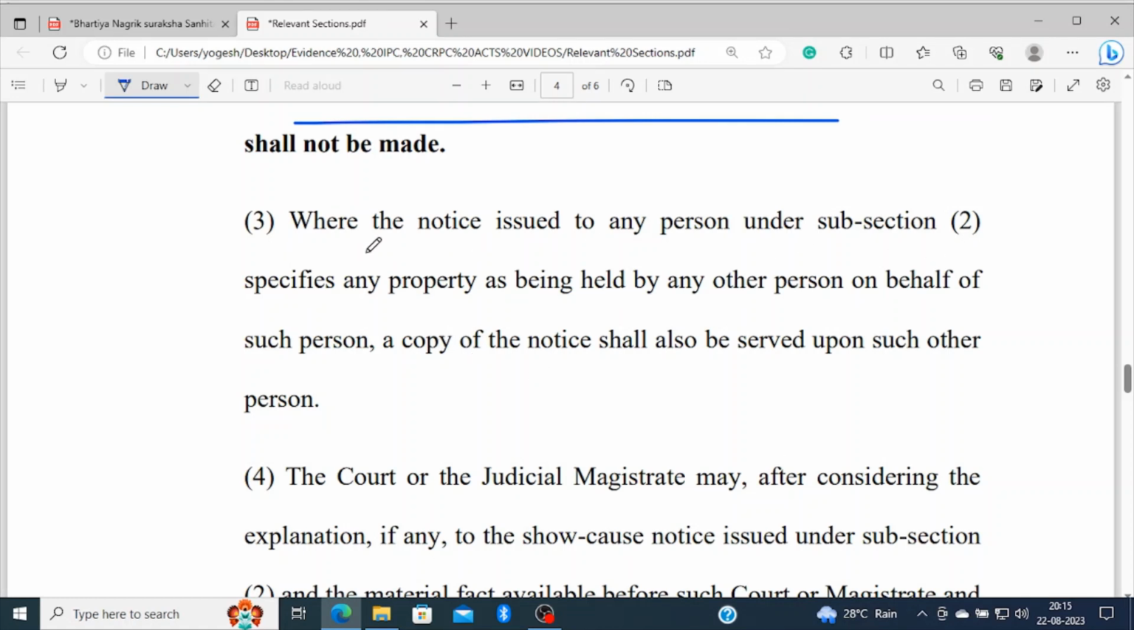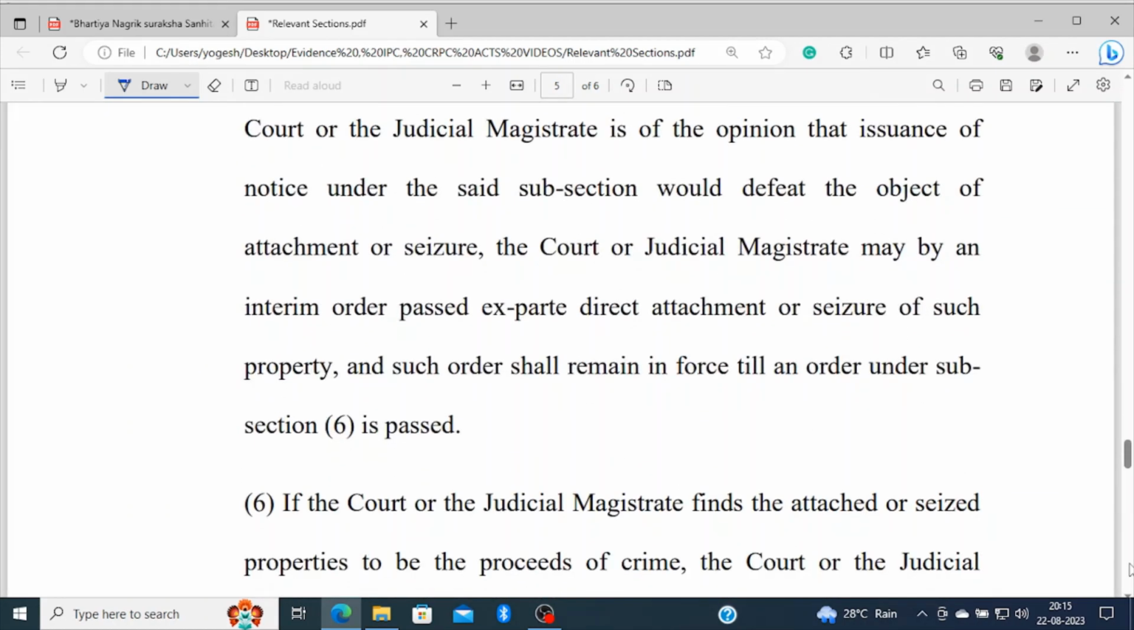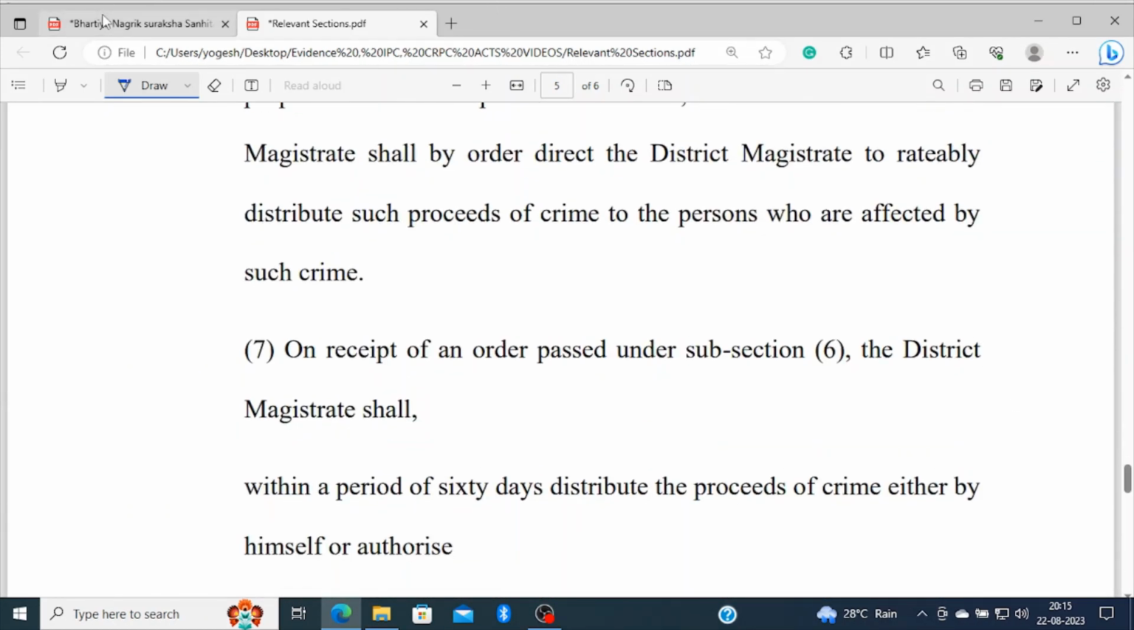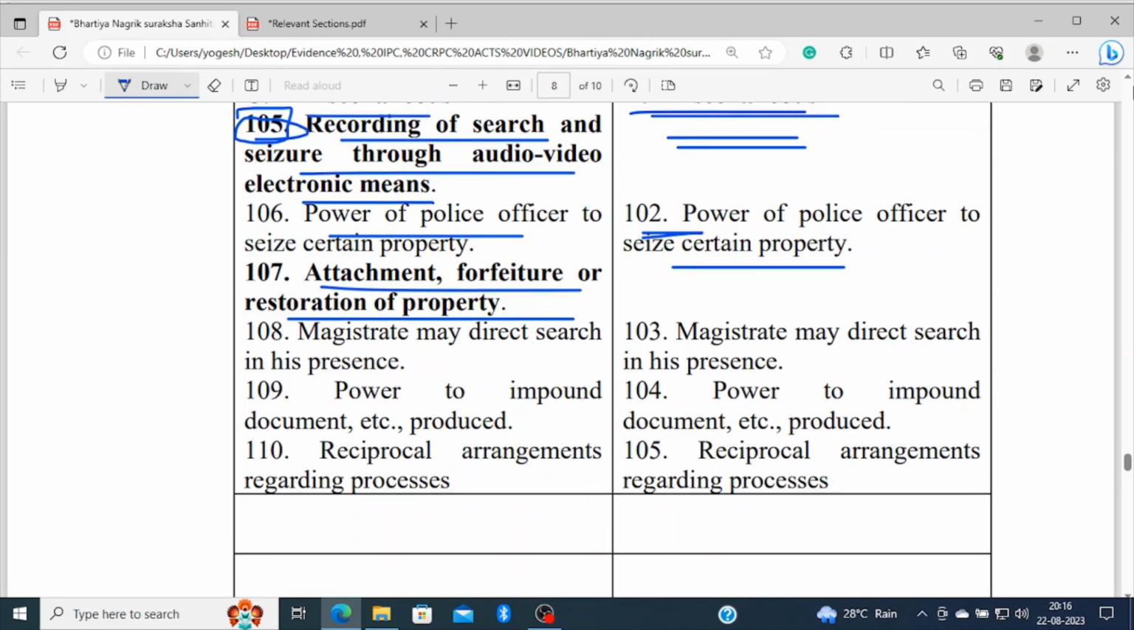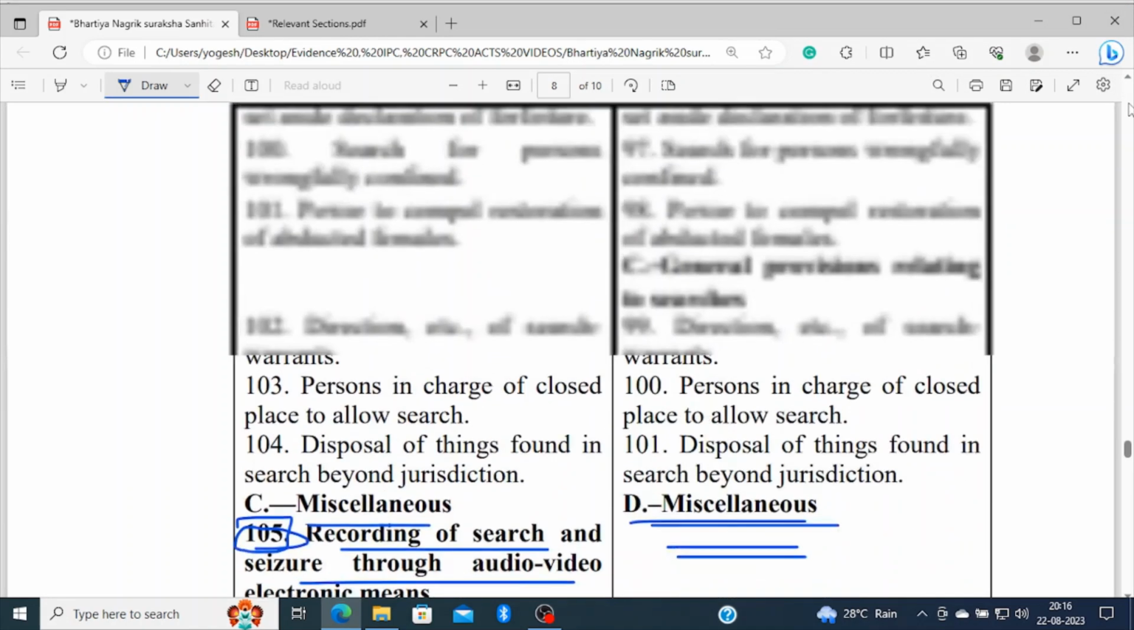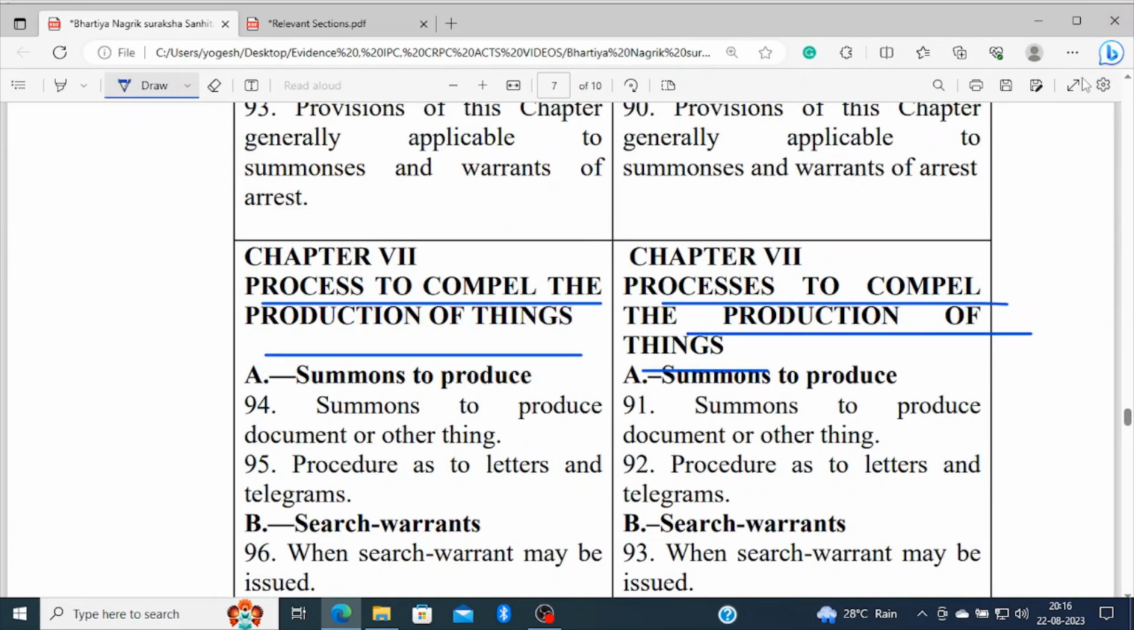The next section speaks about how the person will comply. It has 7 sub-parts, and the power to bind documents produced. Both sections are the same, reciprocal arrangements regarding processes. So this is what we have discussed in this part, Chapter 7 of the Bharatiya Nagarik Suraksha Sanhita, the Indian Citizens Protection Code.